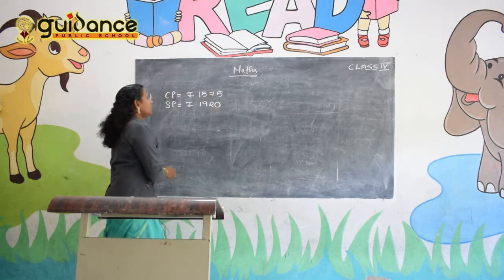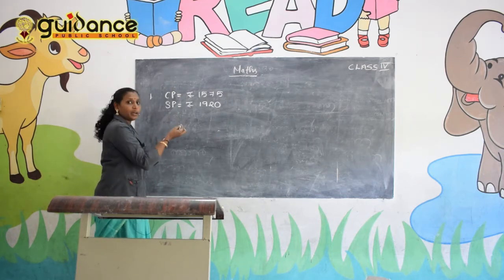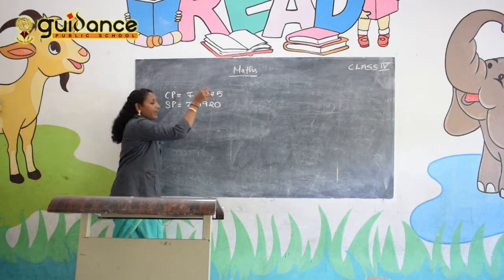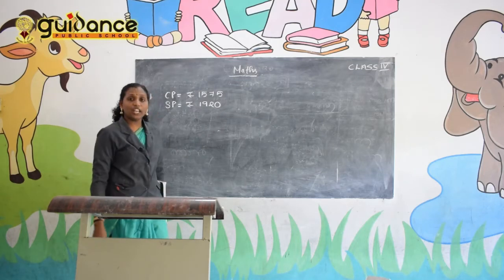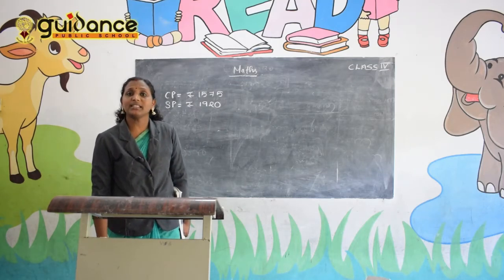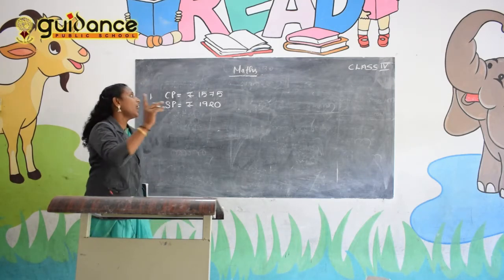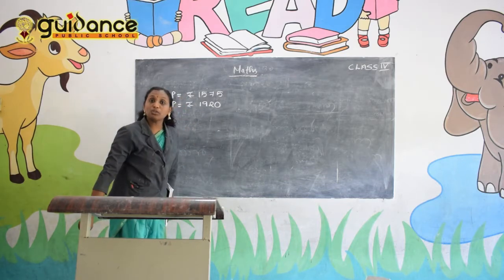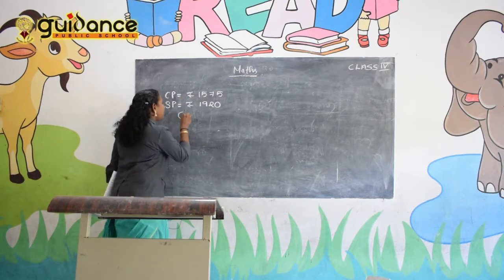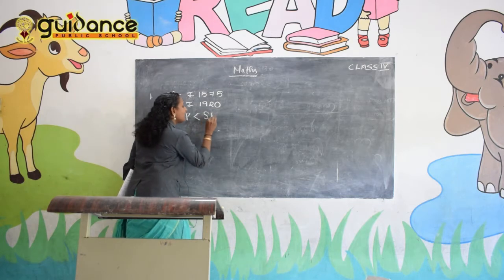That means here which is the bigger number, CP or SP? Very good. SP, that is selling price, is the bigger number as compared to the cost price. That means CP is less than SP.